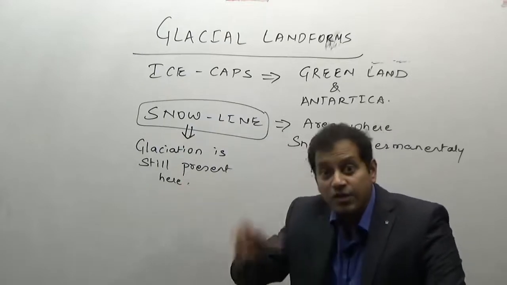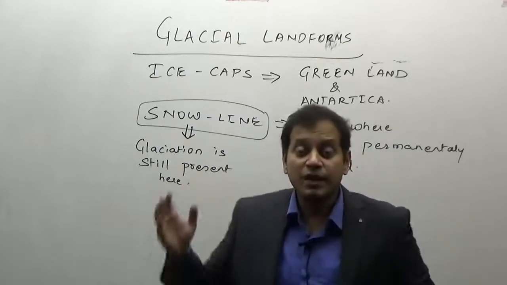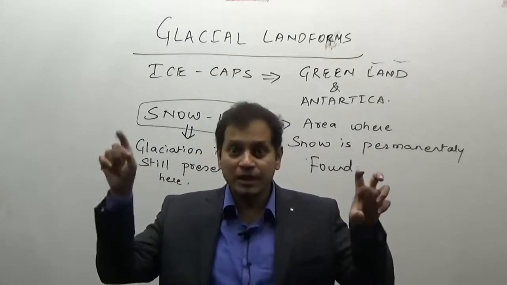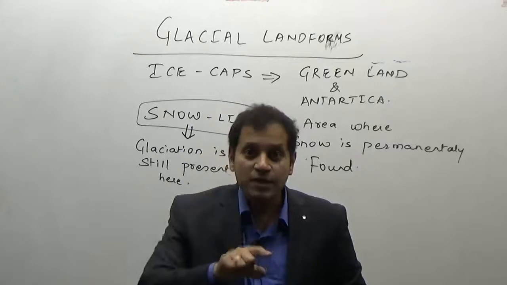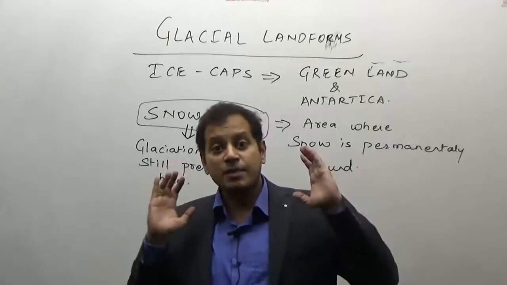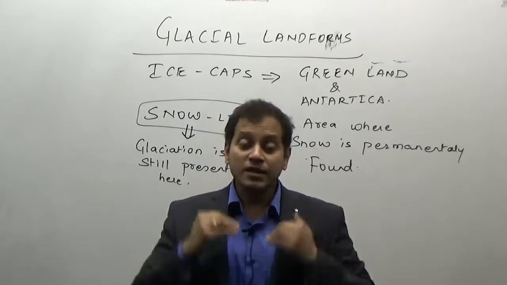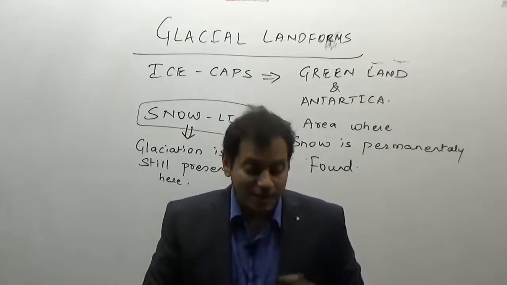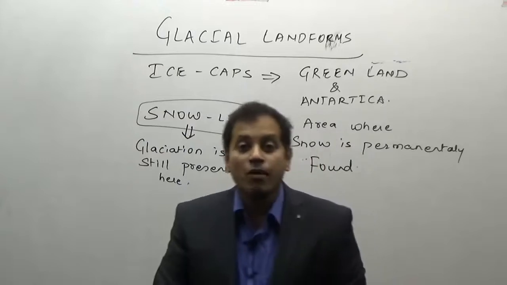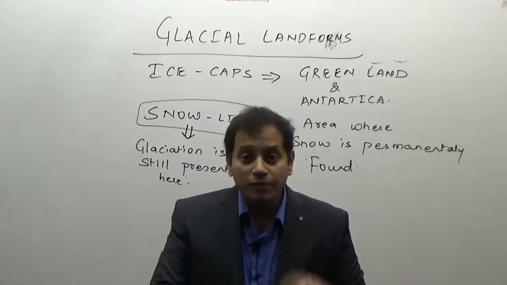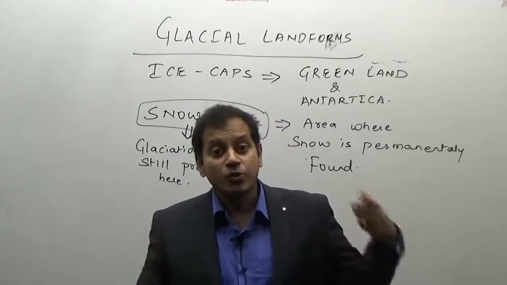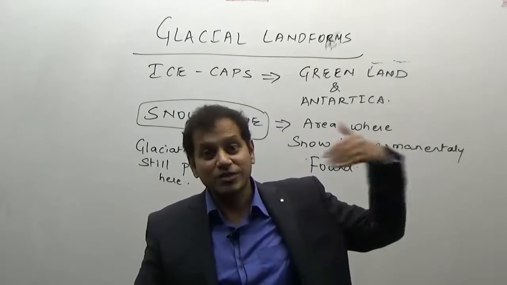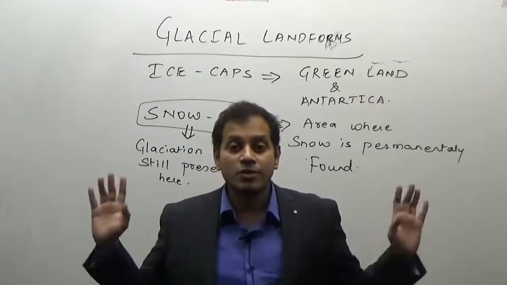Why am I stressing the equator? It is because the equator is characterized by a hot and humid climate. In a hot and humid climate, snow cannot exist. The tropics are characterized by heat throughout the year. In this climate, snow cannot exist. The temperate region is characterized by cold summers and warm winters, not hot winters. In this, snow can exist under certain conditions, while in the frigid zone, the topmost zone, snow can exist throughout the year.